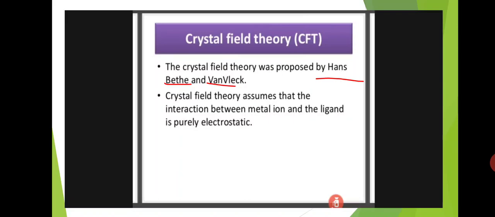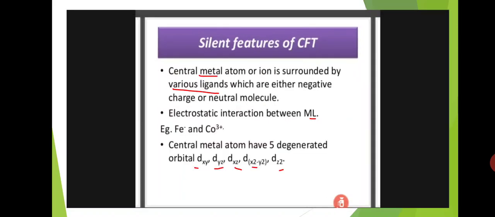The bond or the attraction between metal and ligand is completely electrostatic. Features of crystal field theory: the central metal atom or ion is surrounded by various ligands, and these ligands may be negative or neutral ligands.